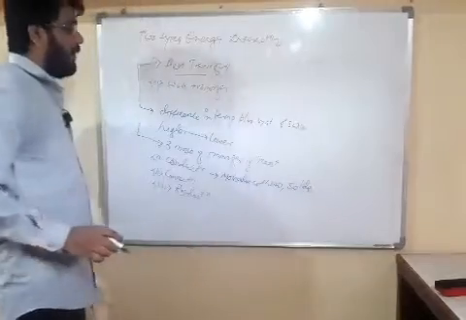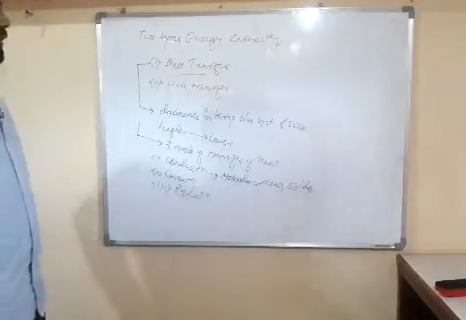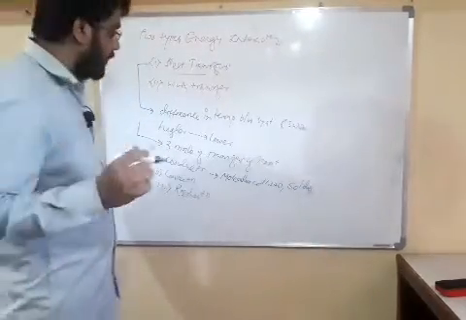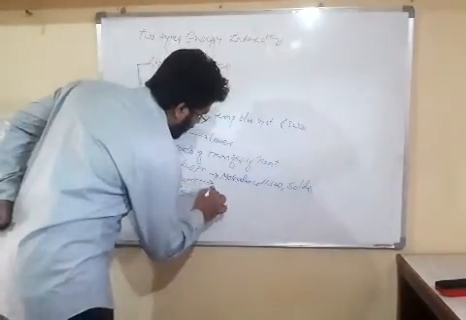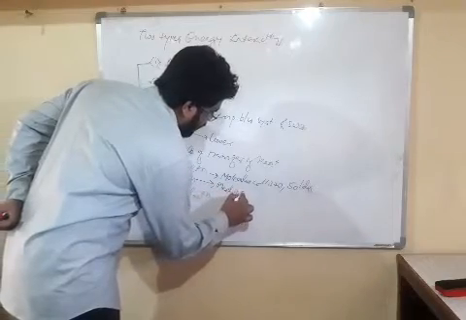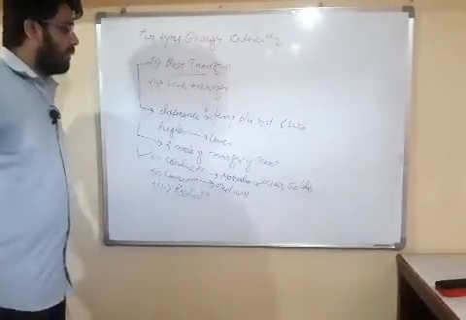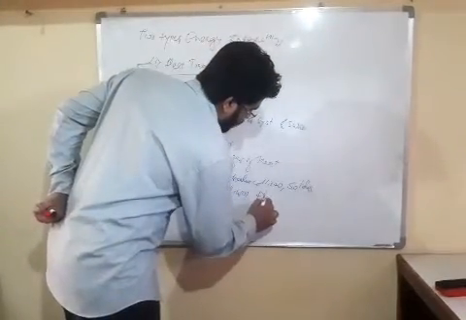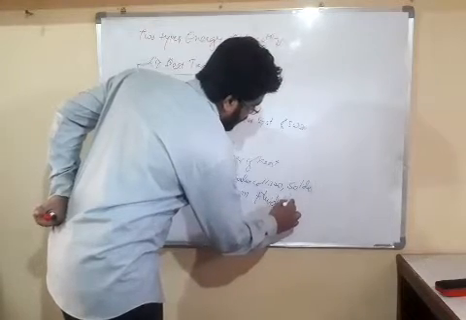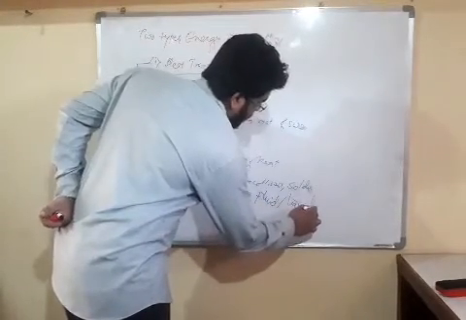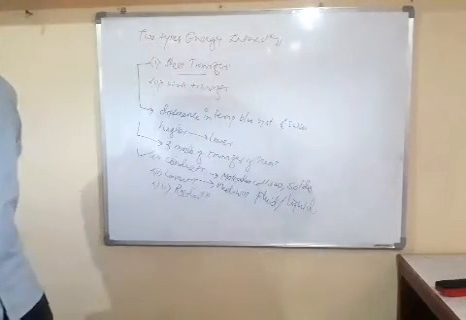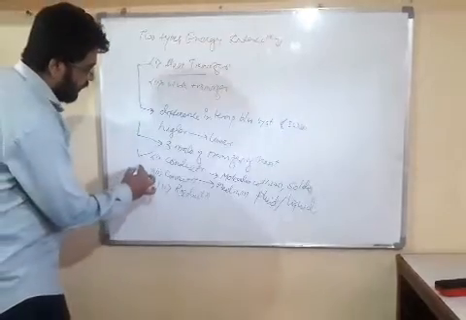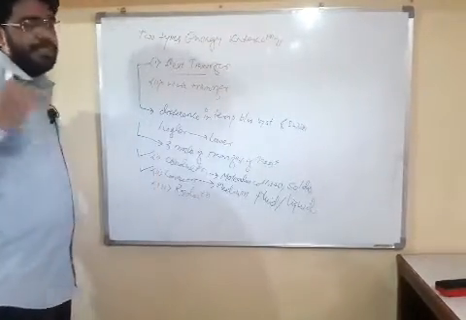If there is transfer of heat due to molecular collision and it is in solid, then it is called conduction. Now friends, what is convection? Friends, we use a medium to transfer heat between system and surrounding, and generally this medium is a fluid medium, or we can say liquid. So friends, if a fluid or liquid medium is used to transfer heat between system and surrounding, then it is called convection.